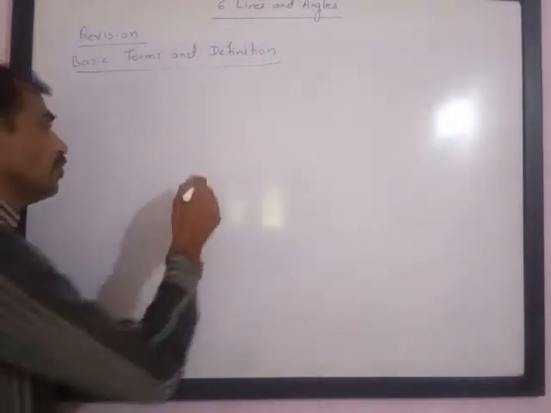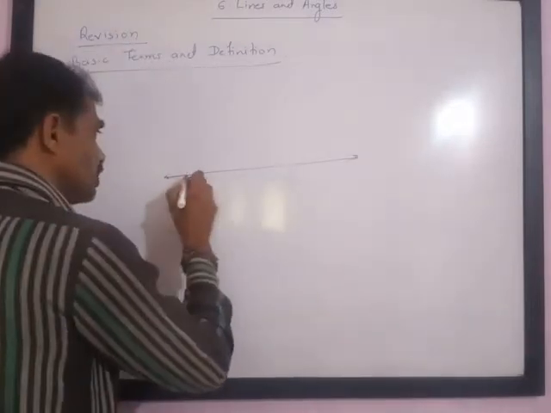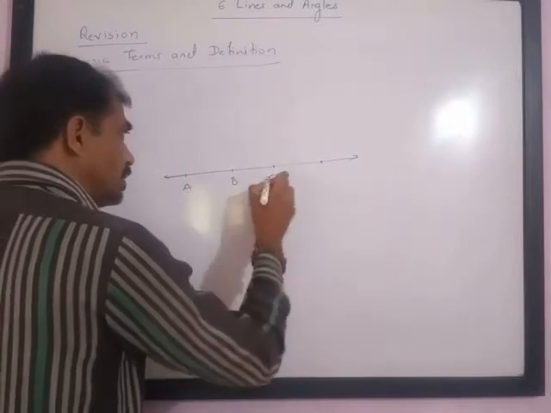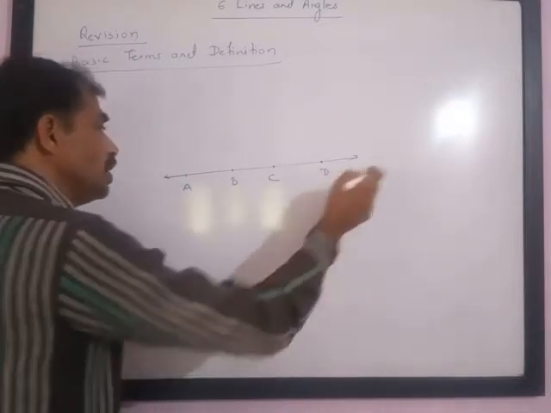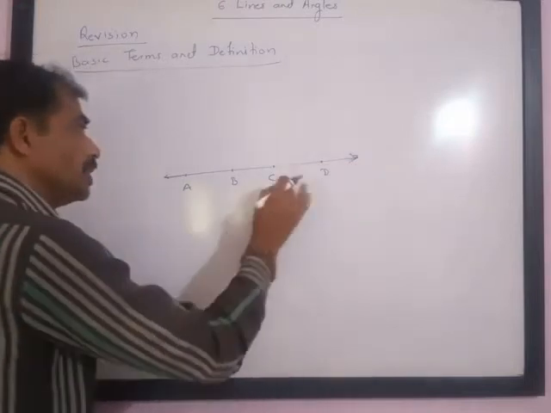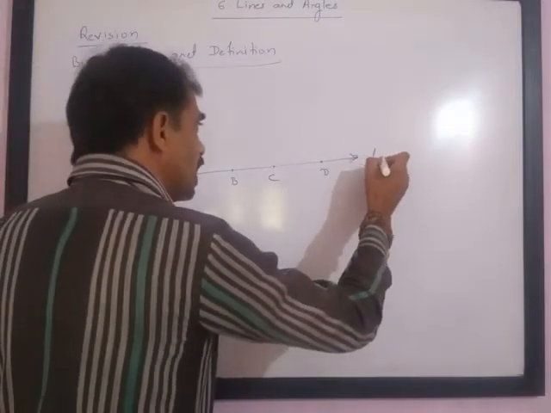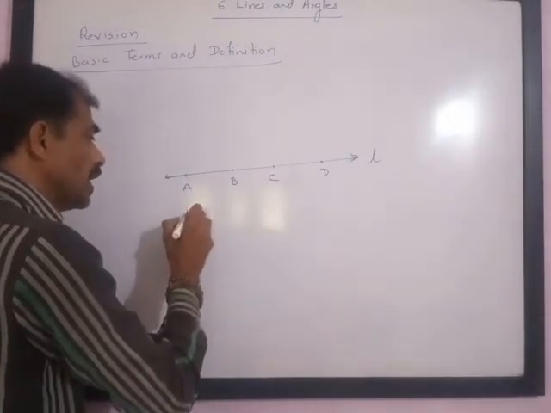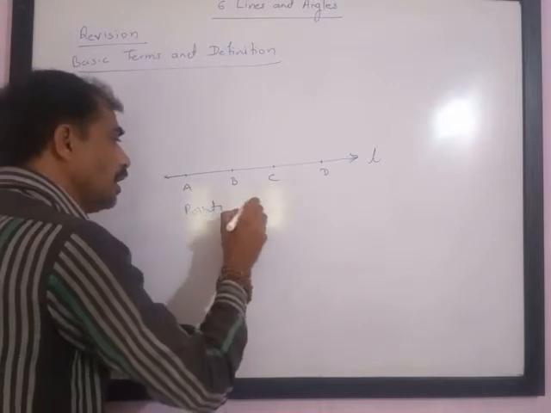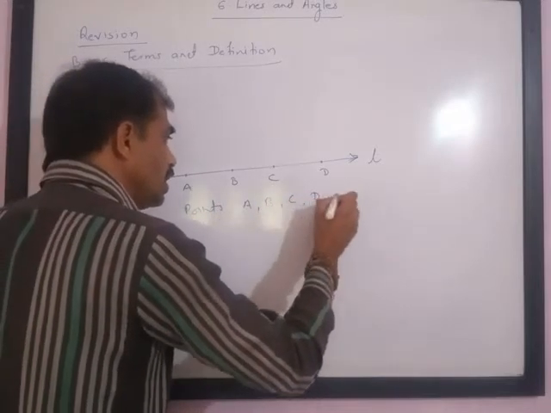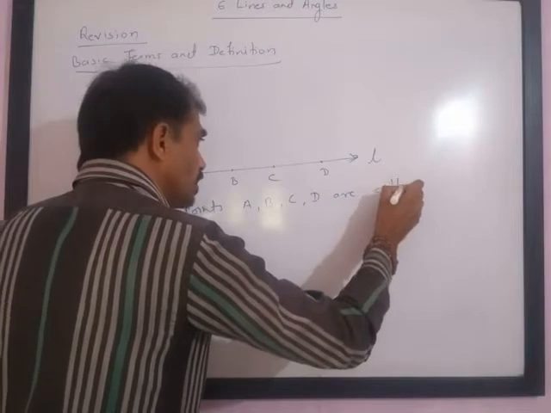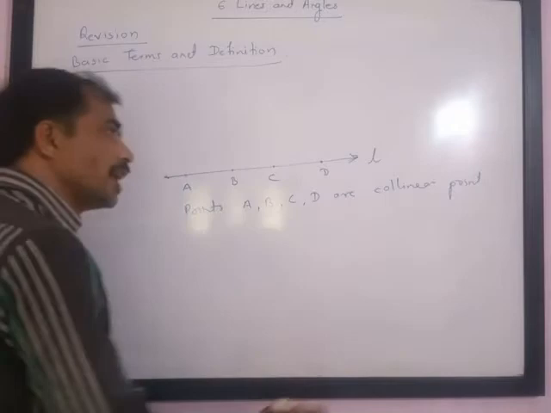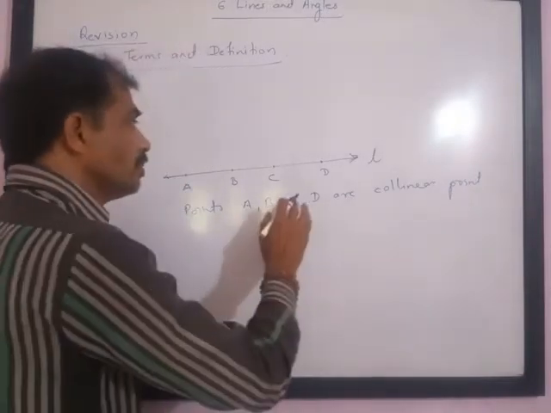Next, if there are points A, B, C, D, please note, all these 4 points A, B, C, D lie on the same line L. Since all points lie on one line, points A, B, C and D are called collinear points. Collinear means they lie on the same line.